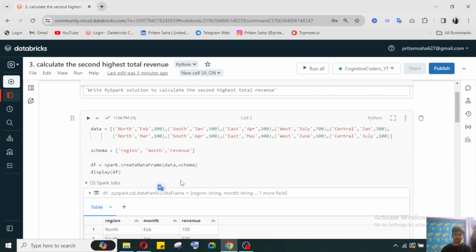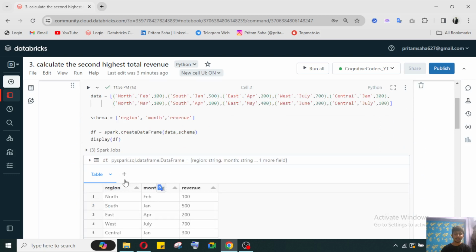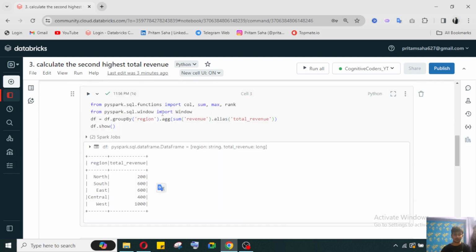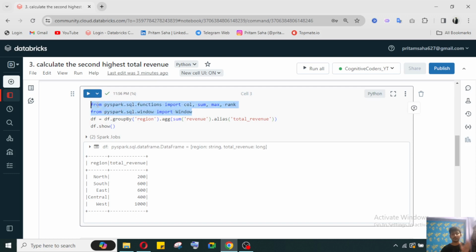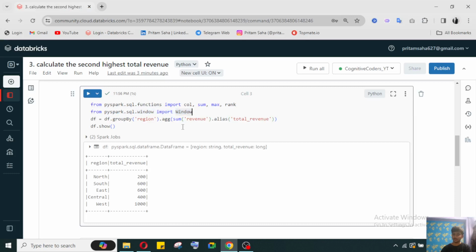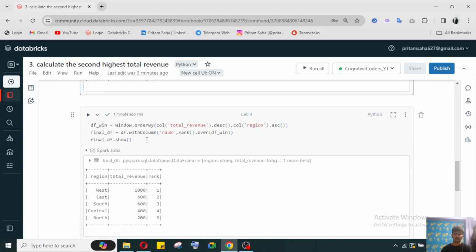I think you have understood the concept. This is very simple but very useful and very much asked in interview scenarios, because window function is a very usable function in our daily PySpark activities, along with group by and aggregate functions. This window function I have also explained in my PySpark Databricks playlist. I will give you the link in the i button. You can go through it. There I have explained lots of theory on that, clearly understandable for you guys. If you are not able to understand from here, please go and watch that video.